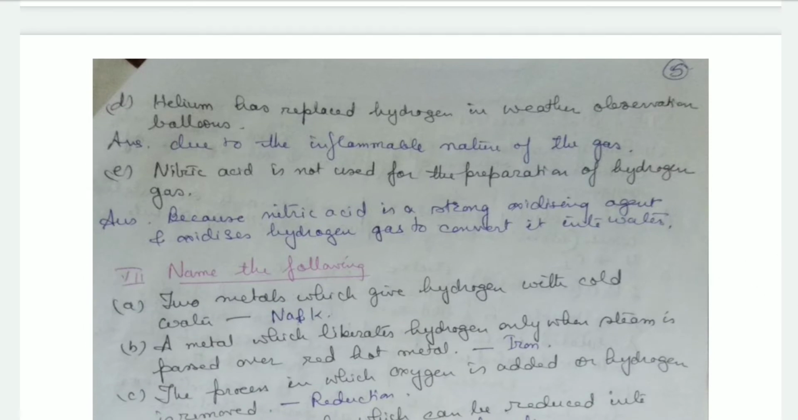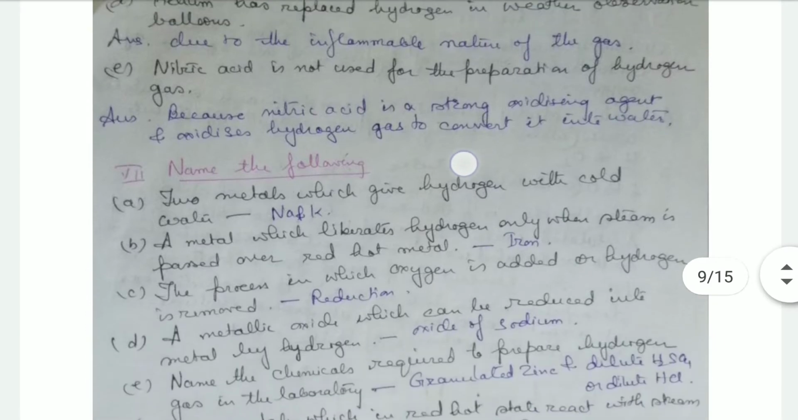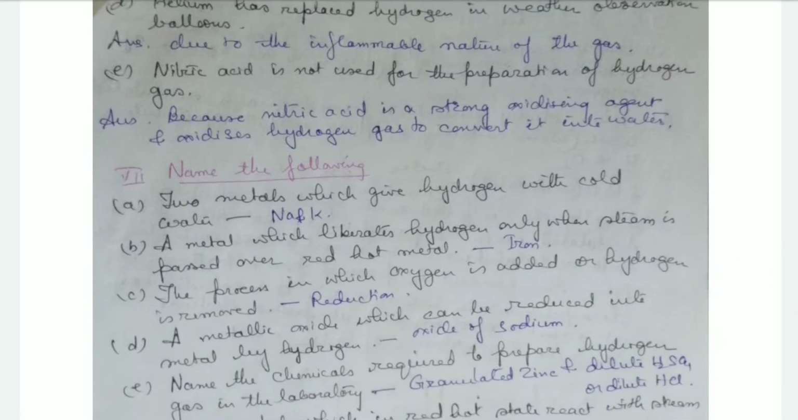Helium has replaced hydrogen in weather observation balloons. It's because hydrogen has an inflammable nature, that is, it burns in air, and that's why it has been replaced by helium in the weather observation balloons. Then nitric acid is not used for the preparation of hydrogen gas because nitric acid is a strong oxidizing agent and it oxidizes hydrogen gas into water.